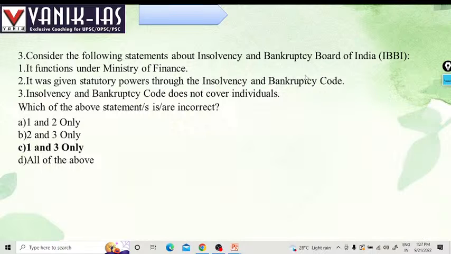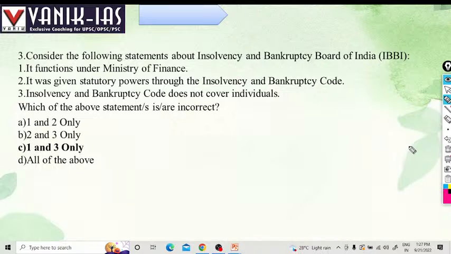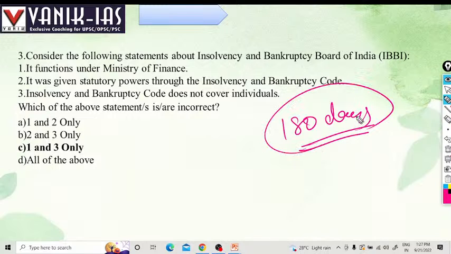To solve that, the government brought in the Insolvency and Bankruptcy Board of India. Under the Insolvency and Bankruptcy Code, within a maximum of 180 days, a particular company will be declared insolvent or bankrupt.